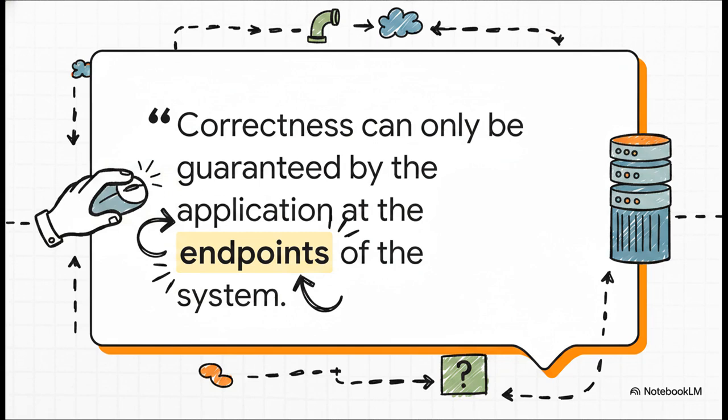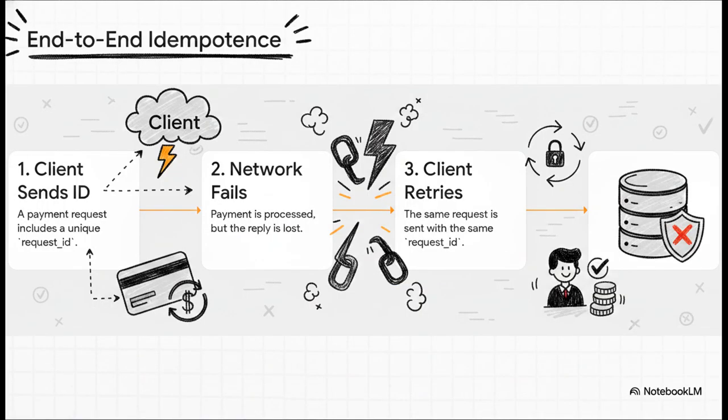Well, the answer comes from a foundational principle in computer science, the end-to-end argument. And the core idea is simple. You can't just trust the plumbing in the middle to get it right. The network has no clue if a user meant to click submit twice. That intelligence, that logic for correctness, has to live at the absolute ends of the system, from the user's initial click all the way down to the final database record. And here is exactly how we do that in practice.